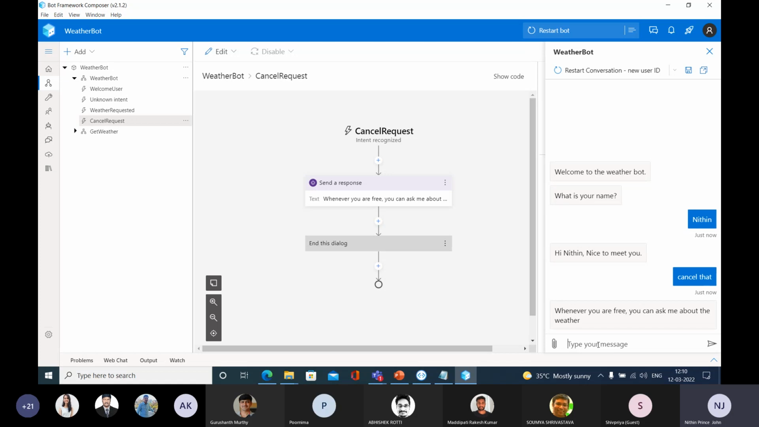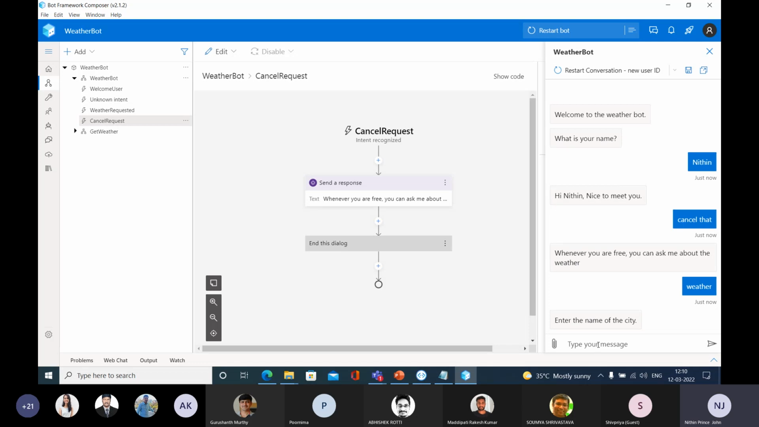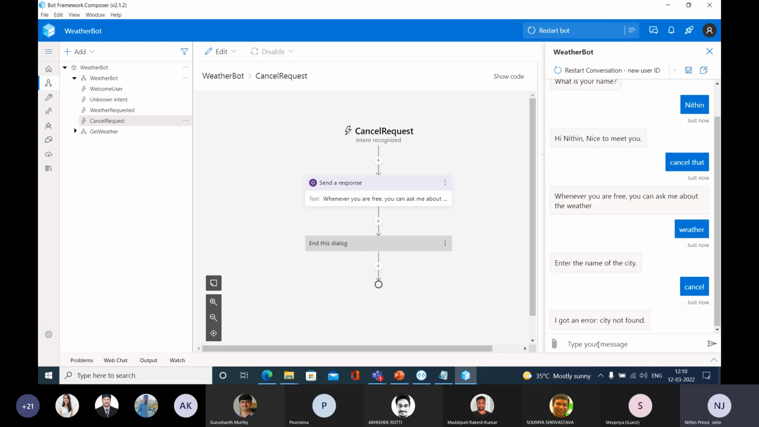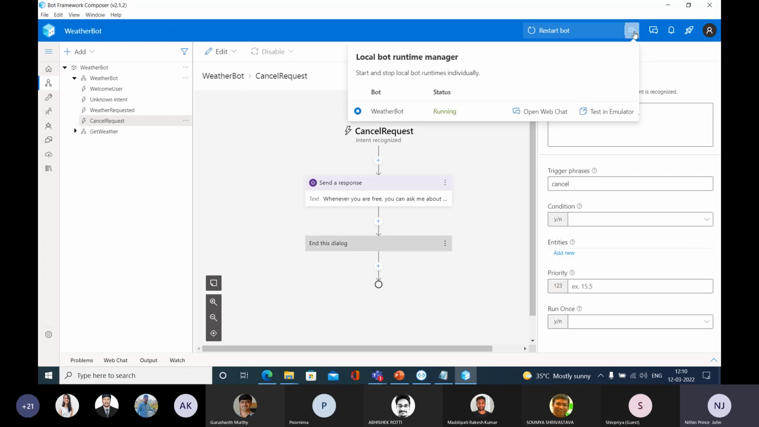So let me ask weather again. Enter the name of the city. After that, I decided to cancel everything, so let me type cancel there. But still, here cancel is not working. When I type cancel here also, I need to cancel the entire thing. That means I need to get the message like, whenever you're free, you can ask me about the weather. But now I'm not able to receive that message, right?